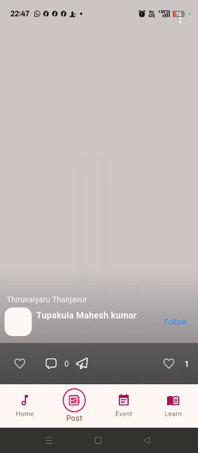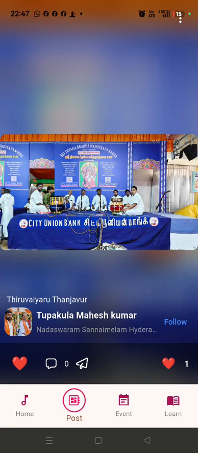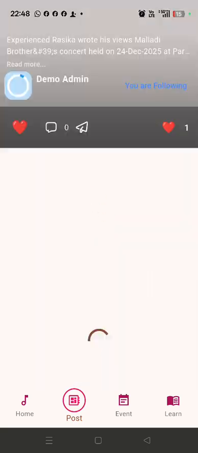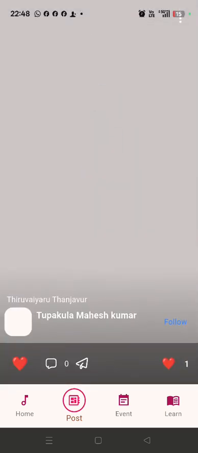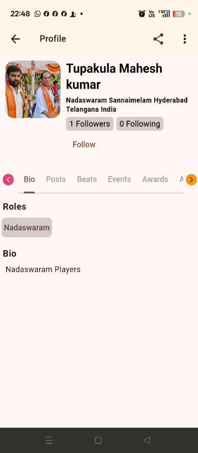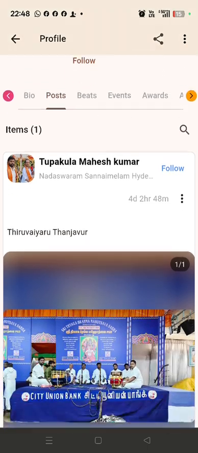Then post. This is where users can express their thoughts. Like how Instagram has posts, we can also put posts here. People will share their concepts, whatever they wish to say, they will say. We can actually see that there.